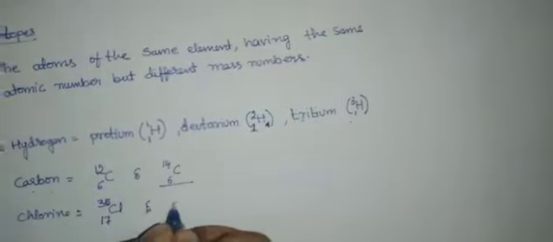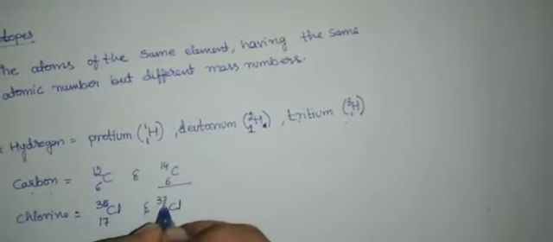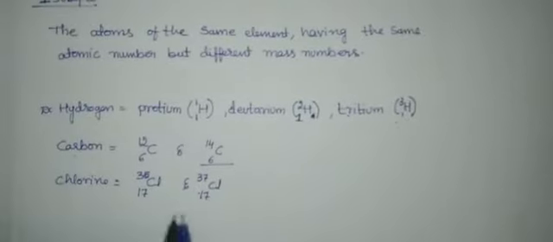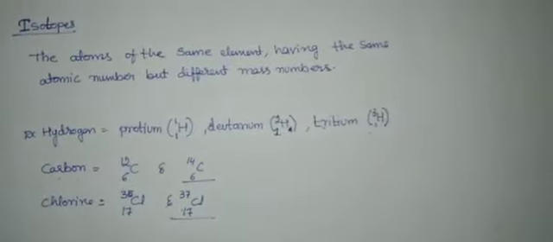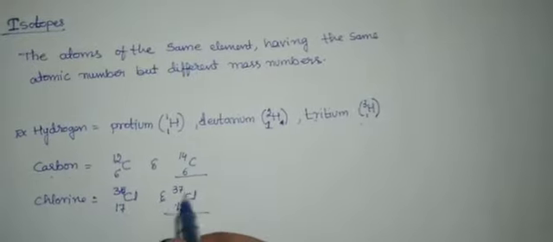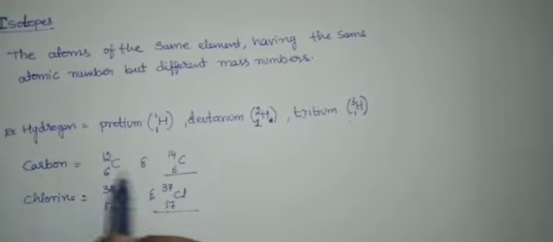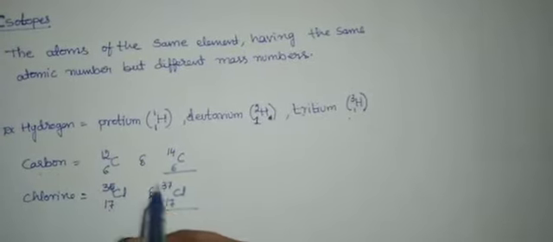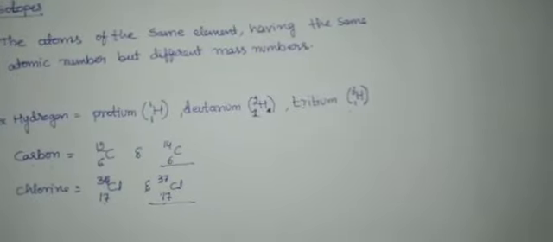And the next one is chlorine 1737. This is another isotope of chlorine. Chlorine 35. Here you can see, the atomic number is the same. So in the case of carbon also, the mass number is changed. So we can call it an isotope.